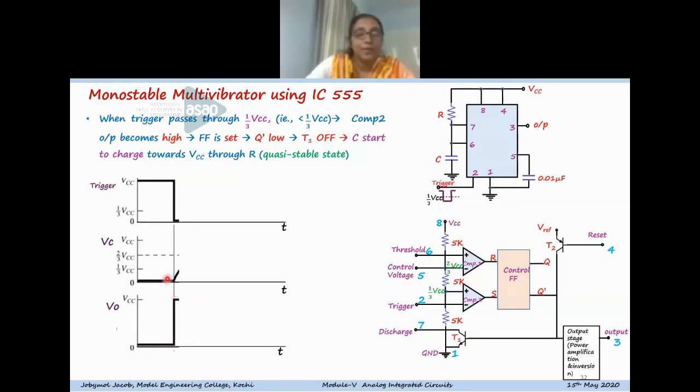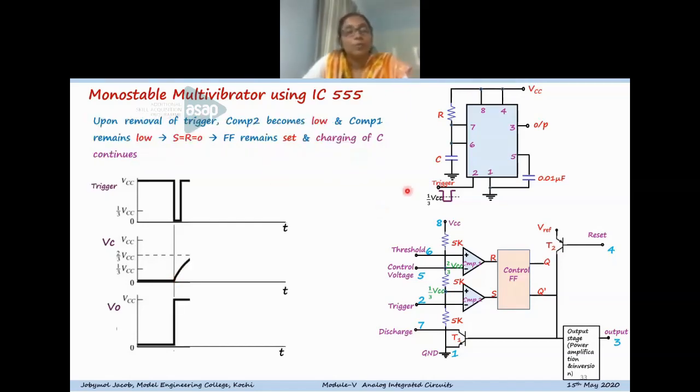At this point, because the transistor T1 becomes off, the capacitor starts its charging process. And this determines the quasi-stable operation.